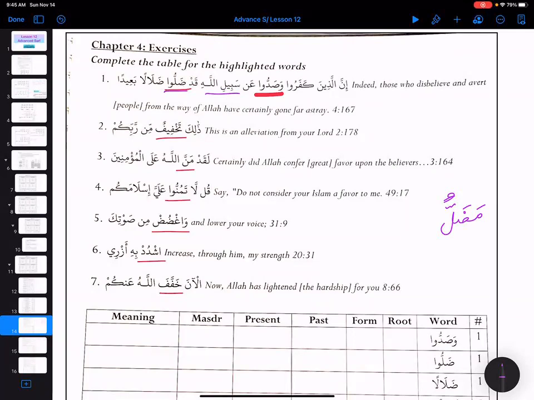So Madallu, Madillu, right? The other one with kasra, and then Madallatun. And then Isam Ala would be Midallun, Midlal. No, go in order, first with kasra. So Midallun, Midallatun, and Midlalun. Midlal.